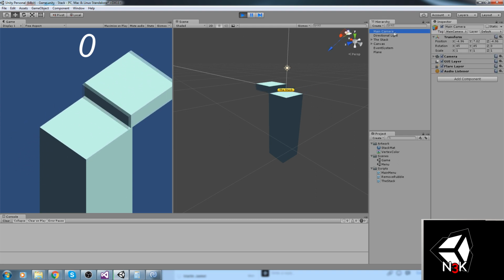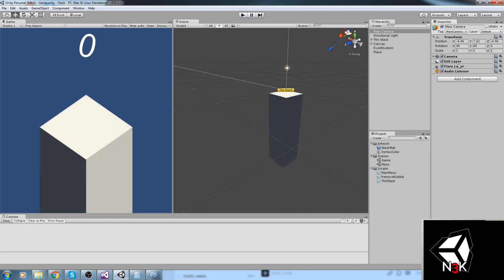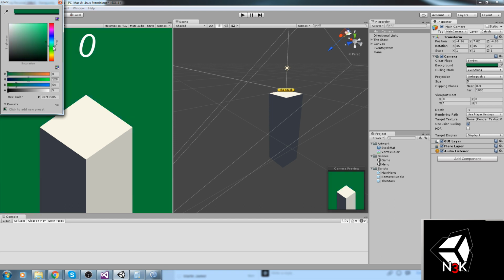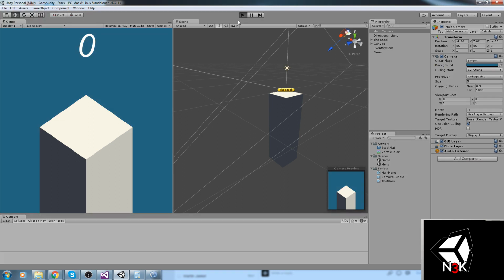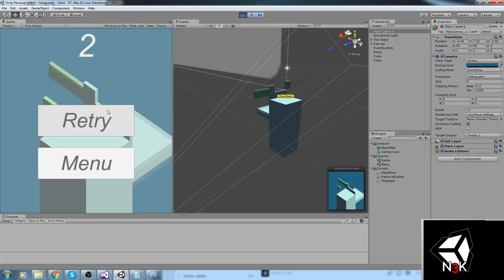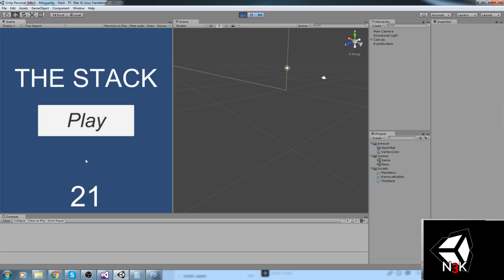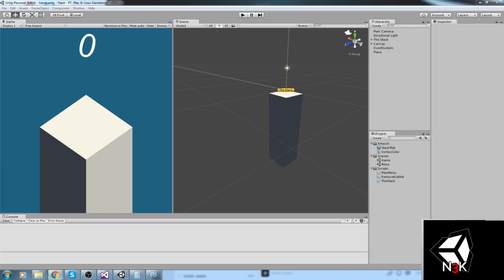So under main camera, we could get a link to our main camera and just change the background color, add a small gradient over time, something like that. And what else could we do? We could also make a menu scene that doesn't look like this one, and work on this, pretty much. But what I really wanted to show you is how to implement ads and push it to the Google Play Store.